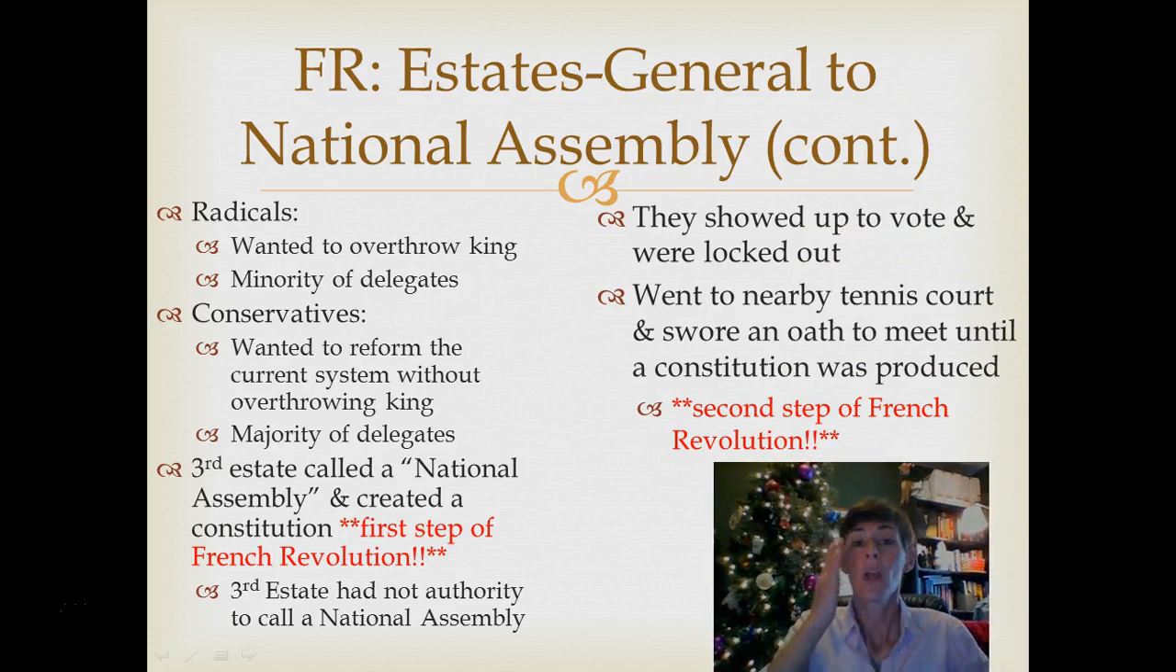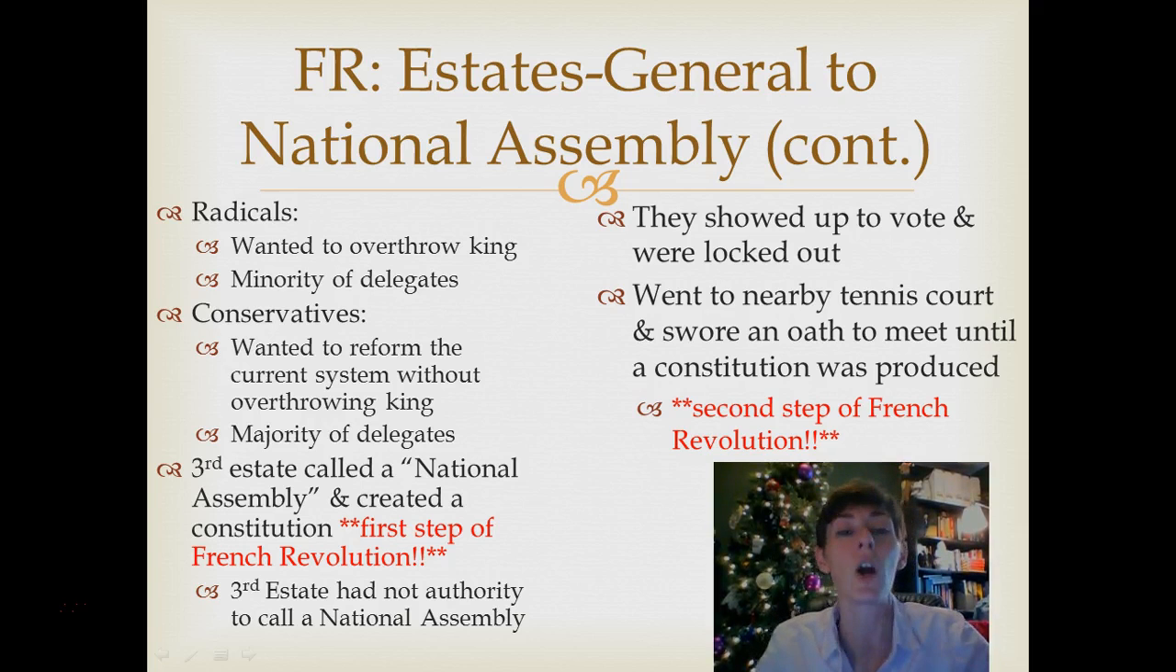All right, so now, Estates General to National Assembly continued. Radicals wanted to overthrow the king. They were a minority of delegates. They were like, let's do this and let's do this now. There's no time to waste. We've got to go, go, go, right? The conservatives wanted to reform the current system without overthrowing the king. They believed that was too much change, too fast. That was a majority of delegates.